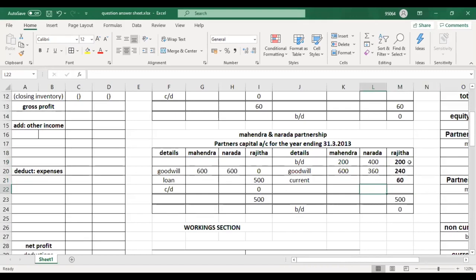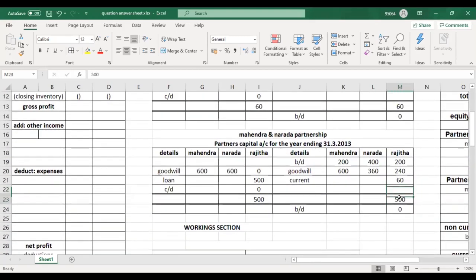200 is the brought down balance, 240 is the goodwill amount, and the balance 60 is the current account balance. So 200 plus 240 plus 60 is 500. This is 500. So it's like balancing a T account. Which side is higher, the credit side or debit side? In the partner's capital account, the credit side is higher.